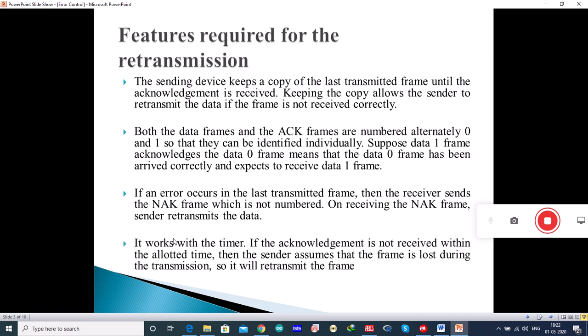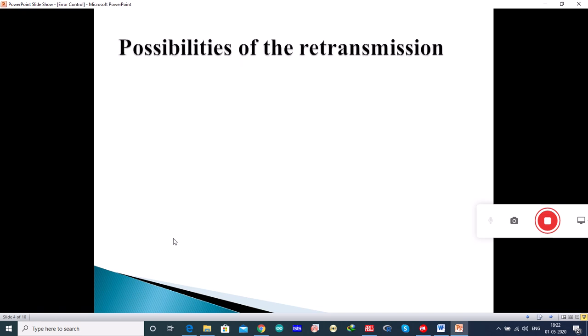The sender works with a timer. If the acknowledgement is not received within the allotted time, then the sender assumes that the frame was lost during the transmission and it will retransmit the frame. What are the possibilities of retransmission?